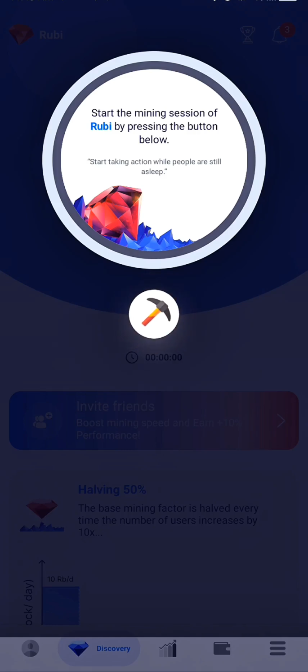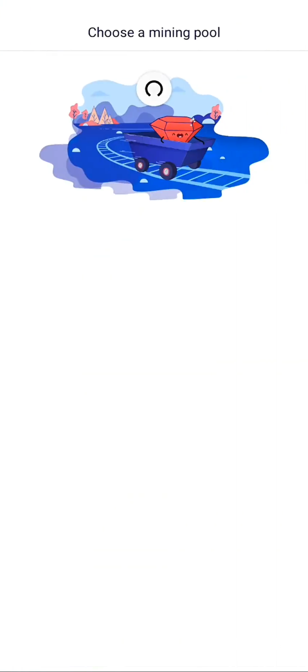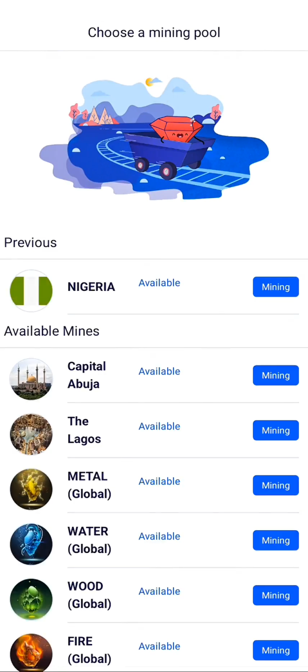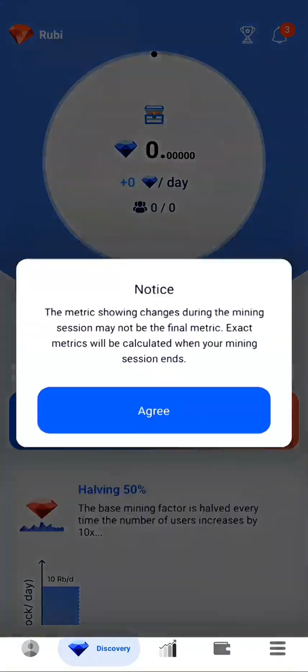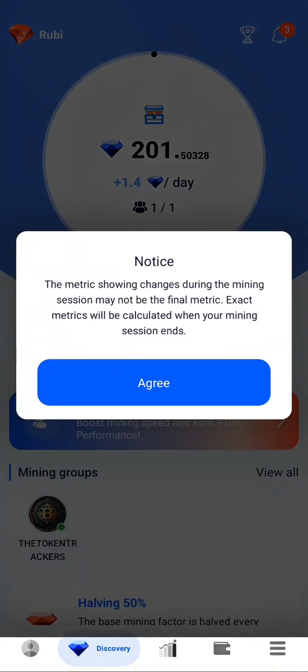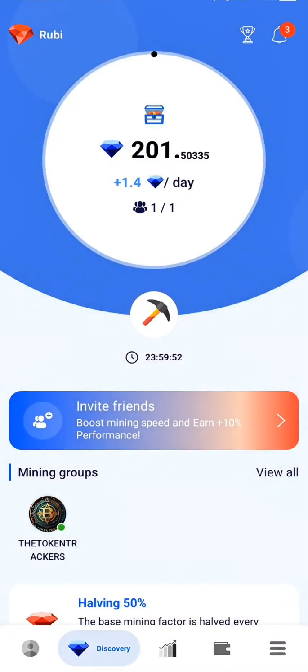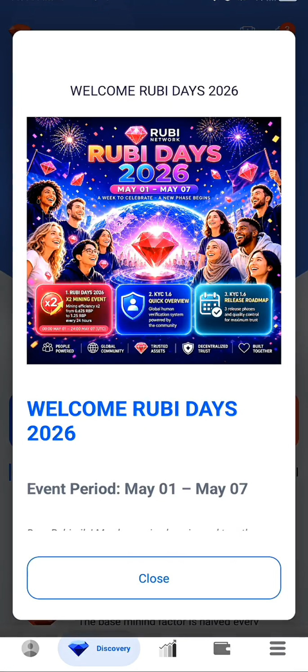For those of you who have joined and are already mining, I hope you are still mining and actively grinding every single day. You'll be logging in every day to see something like this, so you just click on it and then a mining pool is going to come up like this, so you can choose any one based on your choice. Nigeria, so once you click on it, an ad will pop up, so you just need to watch and then you can click that.